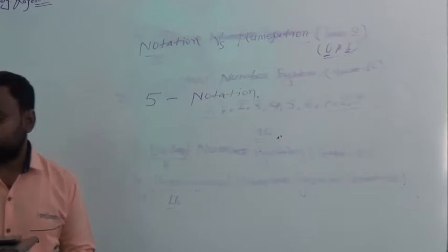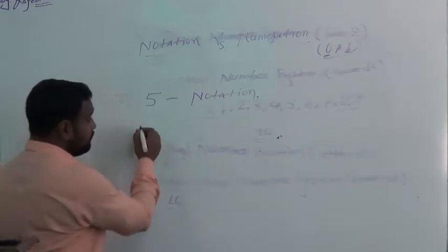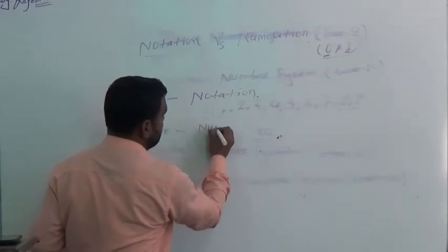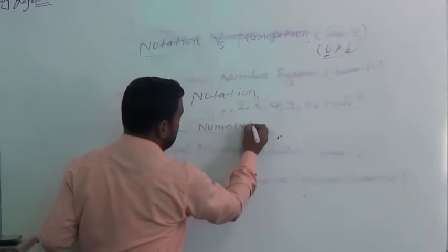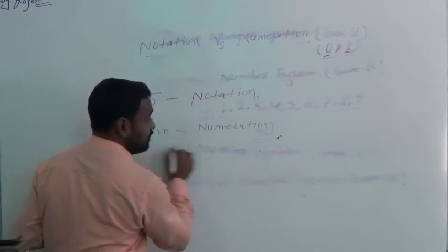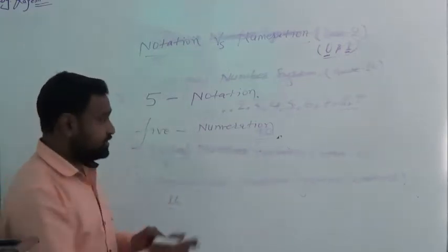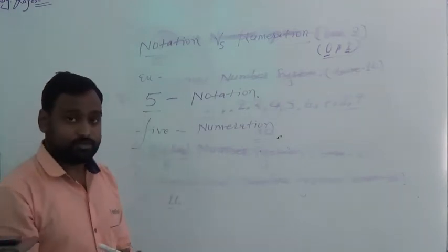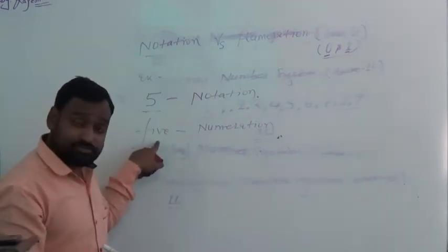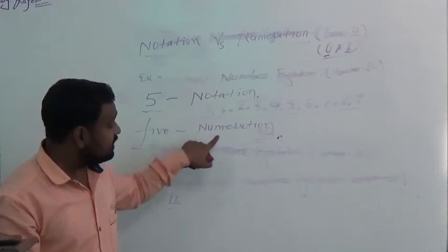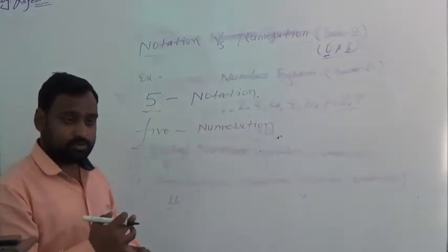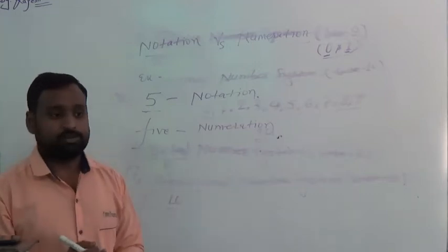When we write 5 in figures, it is notation. And when we write it in words, five, it is numeration. For example, when we say 5, it is the notation of 5. When we write 5 in words, it is numeration. So we don't have to confuse between notation and numeration.